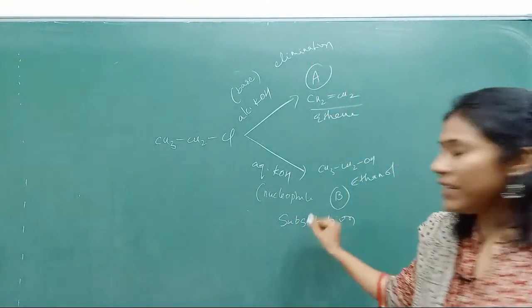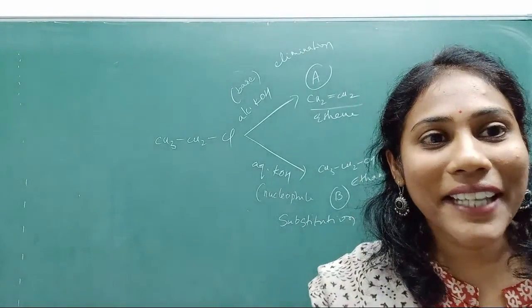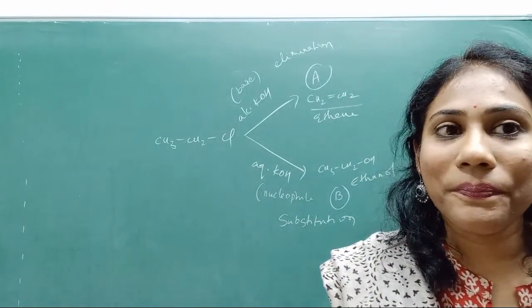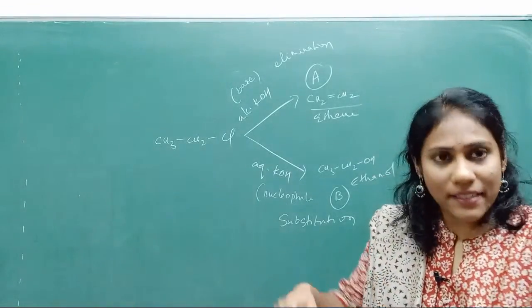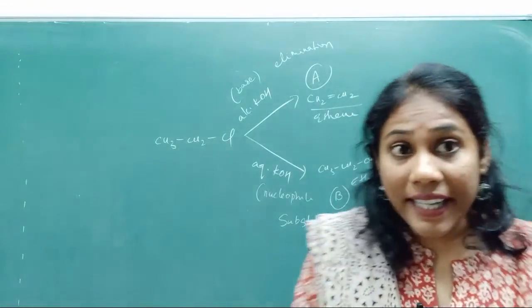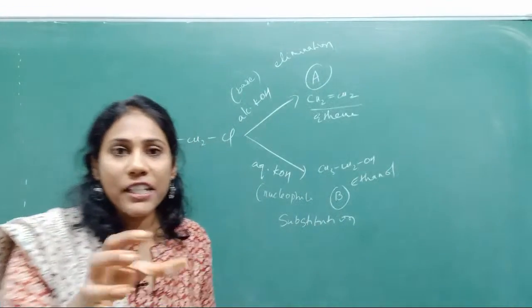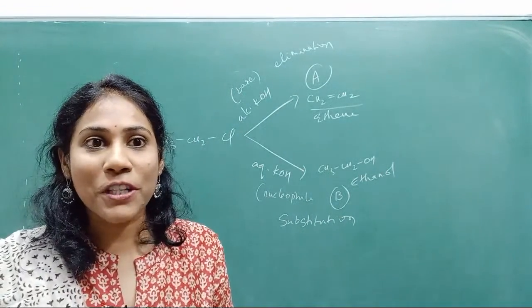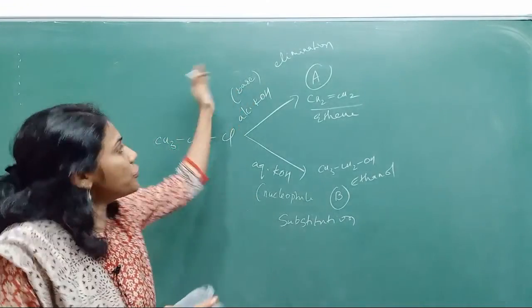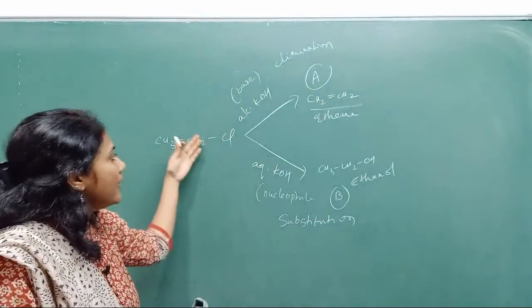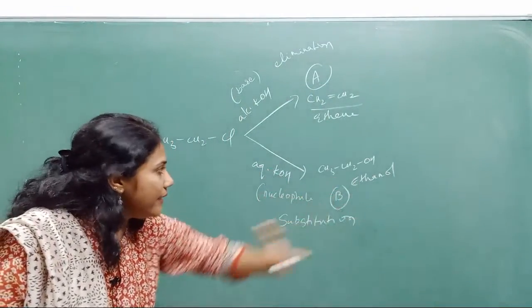There elimination, here substitution. Okay, so this is very important. And now, fine. See, the concept that I tell next is very, very important. Competition between elimination and substitution. When do you decide? If the reagent is alcoholic, you write elimination product, and aqueous, you write substitution product, right?